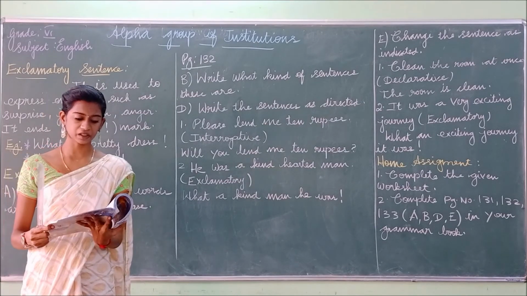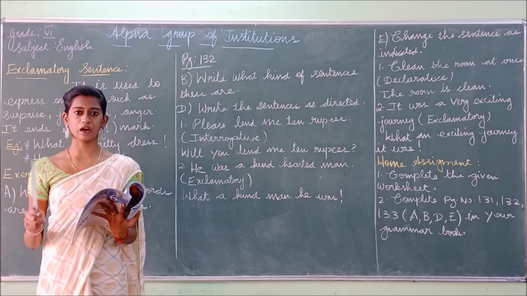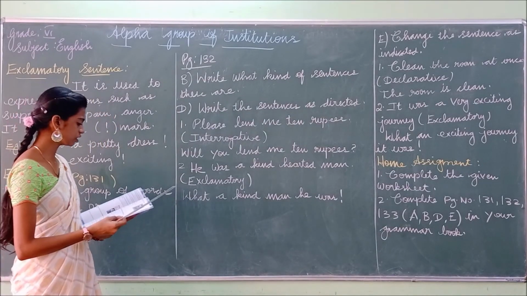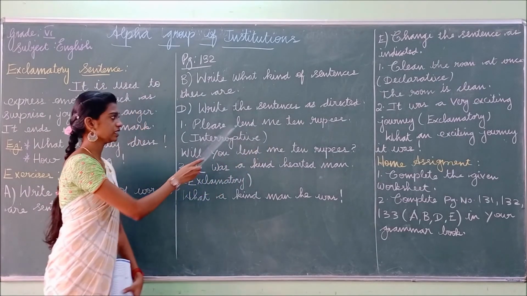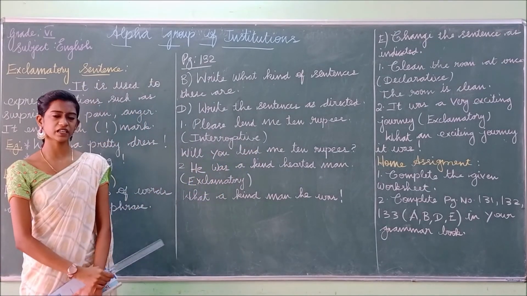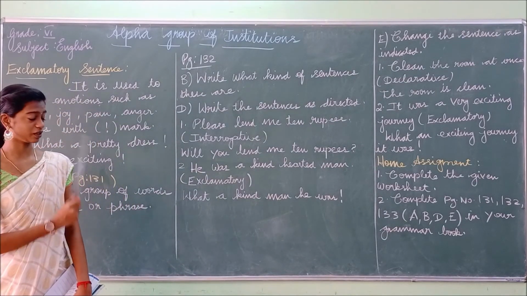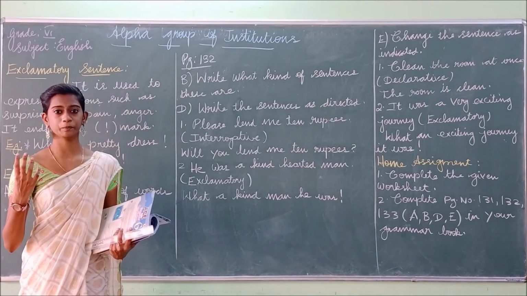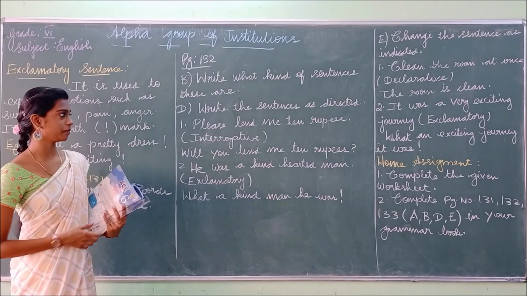So on page number 33, they have given the sentences for you. You have to write according to what they are asking. Okay. The first one: Please lend me 10 rupees. So what kind of sentence is this? Very good. It is an imperative sentence because it is a request.